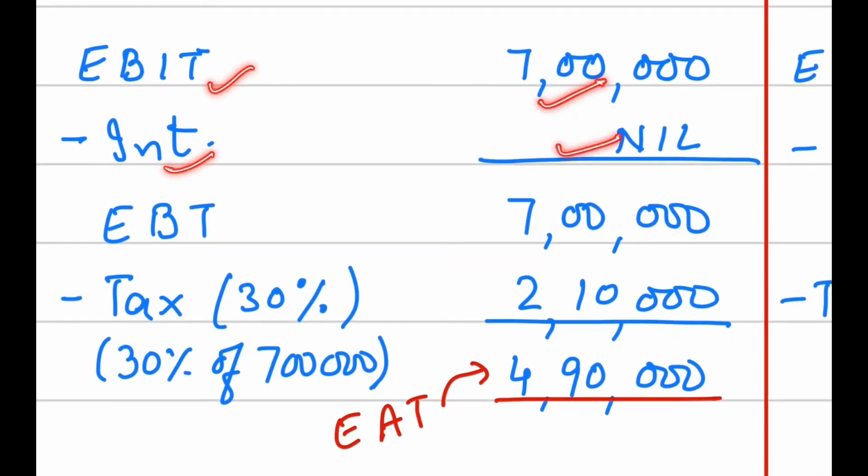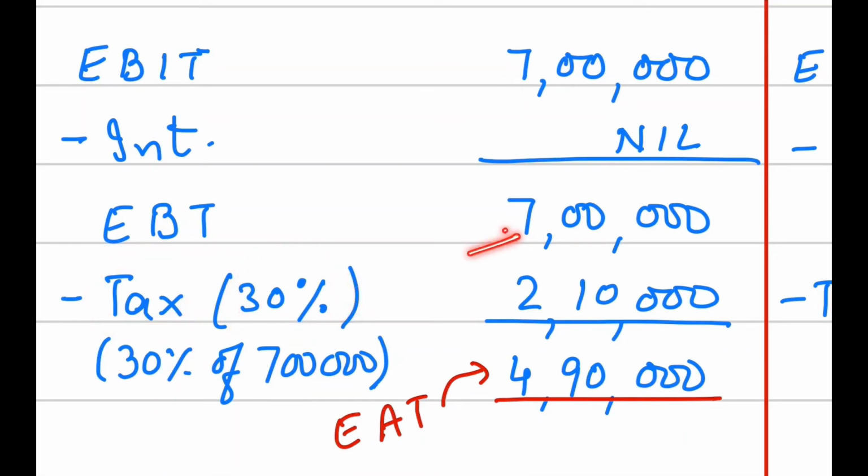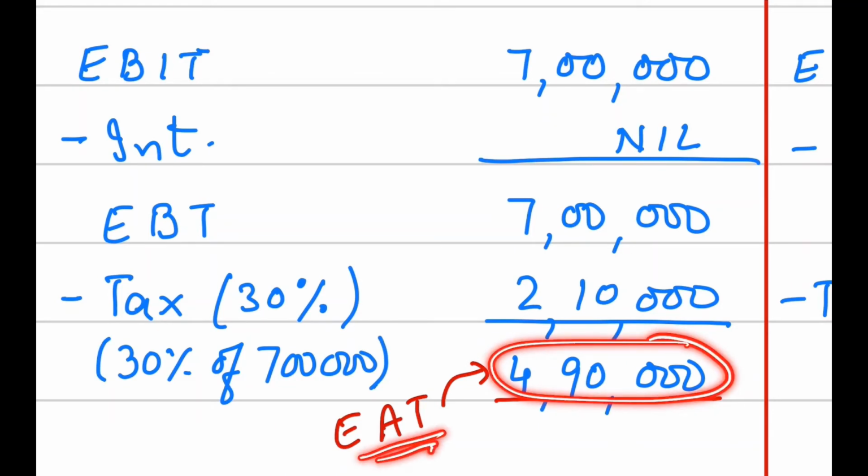Interest is not there. Why? Because there is no debt. We have not taken any debt from anywhere. So therefore, there is no interest. So EBT is 7 lakh rupees. Now from this, we are going to subtract tax. The percentage of tax is 30%. 30% we are going to calculate on 7 lakh. This will be 2,10,000. So we will subtract tax from EBT. We will get 4,90,000 and this is the value of EAT, that is earnings after tax.